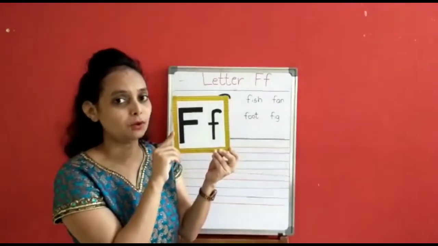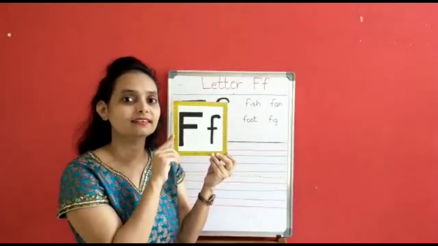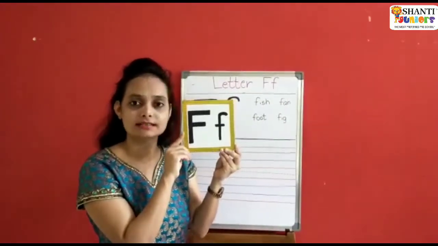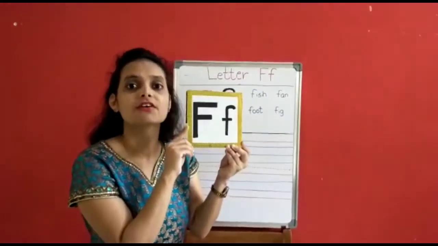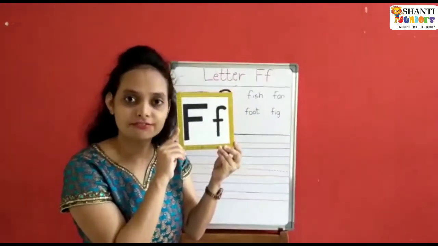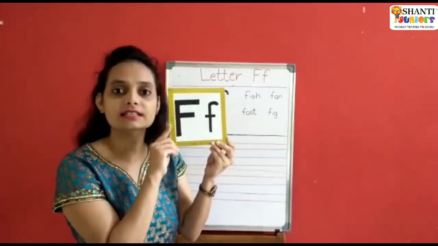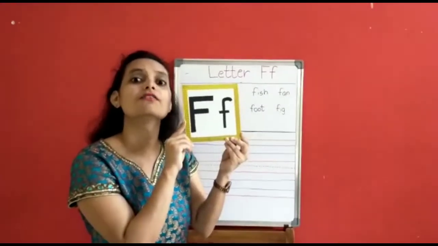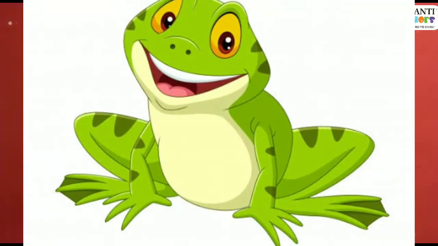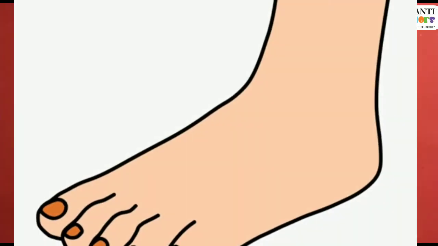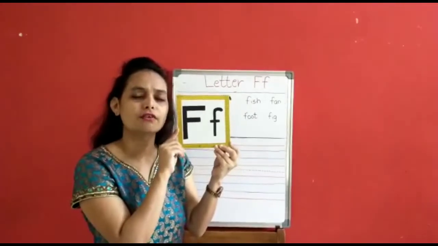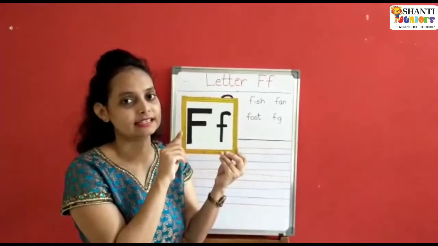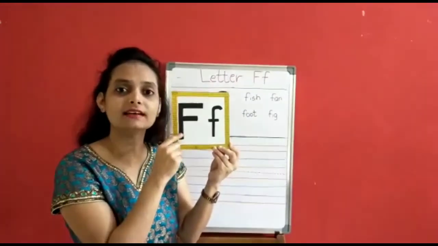Okay children? So I am going to teach you how to write in the book. First we are going to do one more revision. What is the sound of letter F? Okay, this is the sound, and the words that start with letter F are F for fish, F for frog, F for foot. Foot, you know? Yes. This is a foot. F for fig also. Yes children, fig. So these are the words which start with letter F.